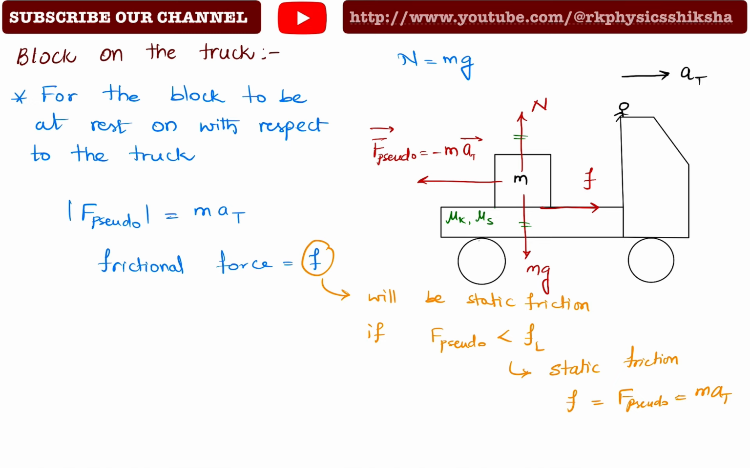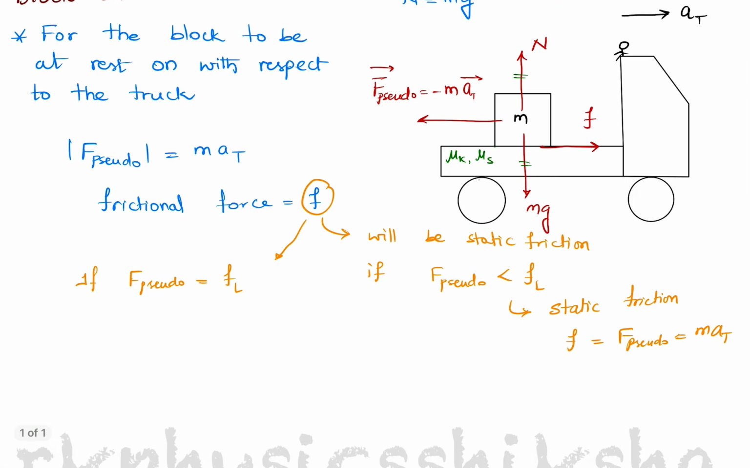And there is one more situation here. For example, if the pseudo force is equal to the limiting friction, then the friction that exists is the maximum static friction, or limiting friction, which is the frictional force FL, which is equal to mu s into N. We take it as FL is equal to mu s into mg.